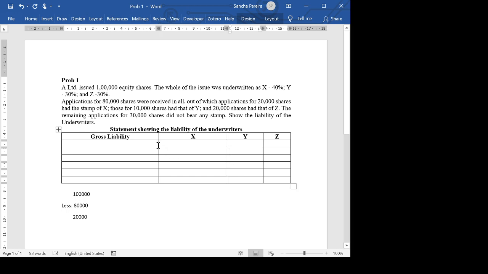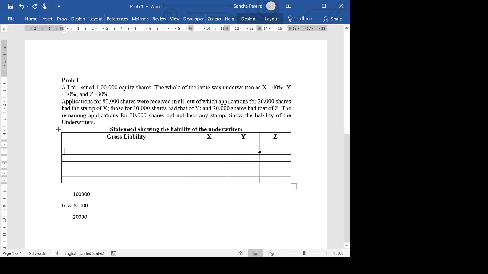So first we start with the total shares. We are going to do the same thing here. We have started with the total shares. We have seen how many have been received from the public, and then we are going to see how much each one has to take. Only thing we are going to do is column underwriter wise.